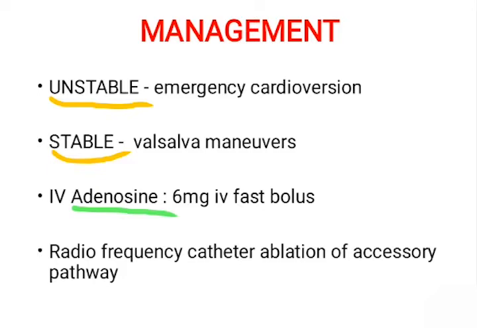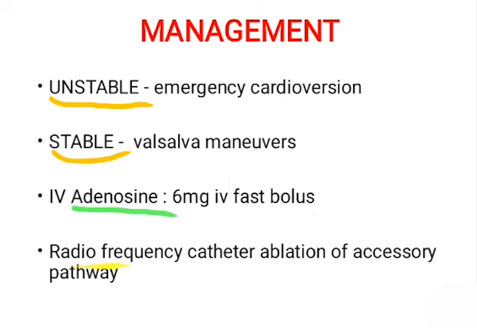How do we manage a patient with paroxysmal supraventricular tachycardia? If the patient is unstable, we have no other option but to go for emergency cardioversion. If the patient is stable, we can try Valsalva maneuvers. But if Valsalva maneuvers are not working, we must usually go for adenosine. It is the drug of choice. We must give 6 mg IV fast bolus. If this does not stop it, we must go for a 12 mg IV bolus, repeated after another 2 minutes. Even if it is still not controlled, it is again repeated for 12 milligrams.